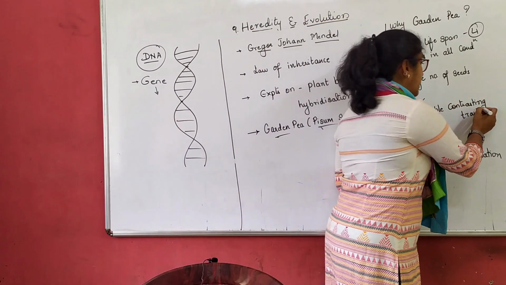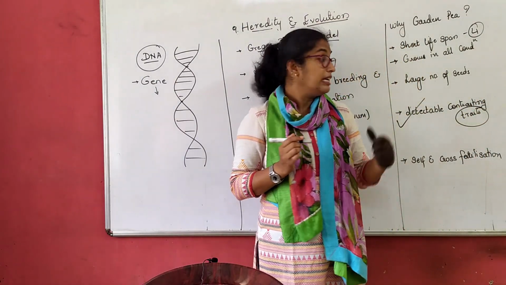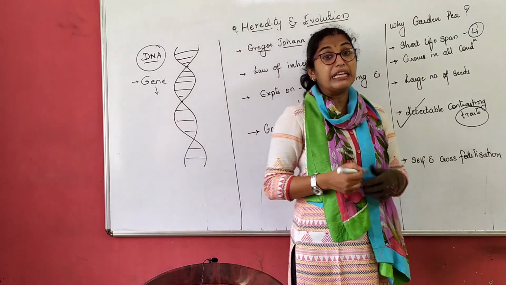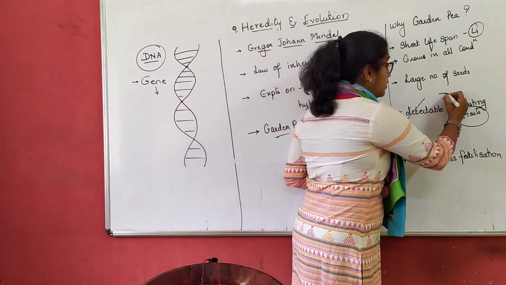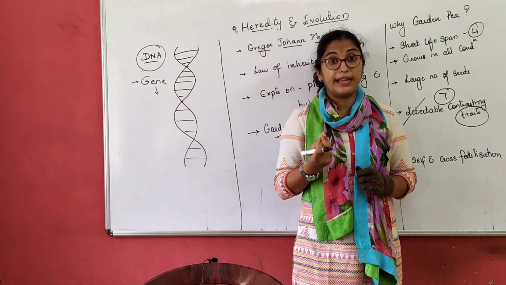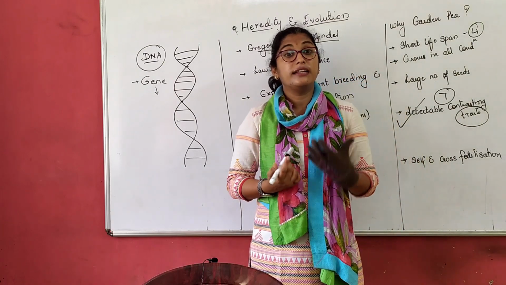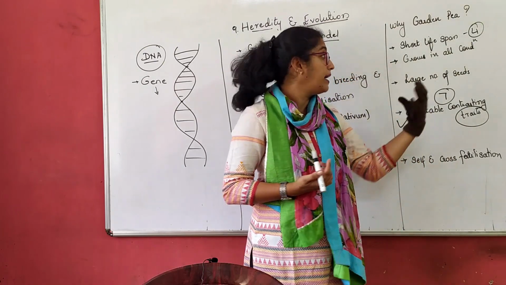Now traits here again I talk about characteristics or alleles, right? Detectable contrasting alleles, I can say there are about 7 contrasting alleles in a garden pea plant, which is nothing but Pisum sativum. Now what are these different alleles in a single pea plant only?